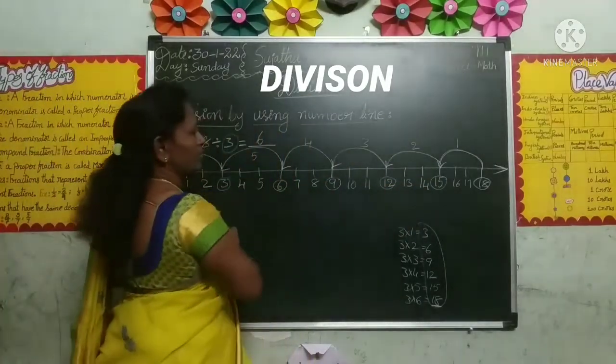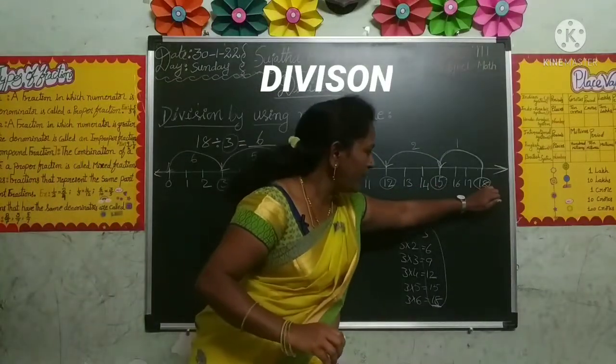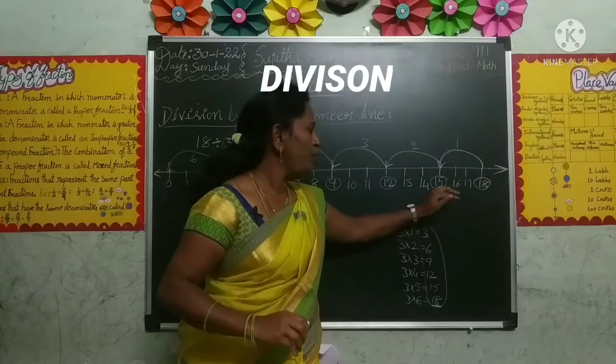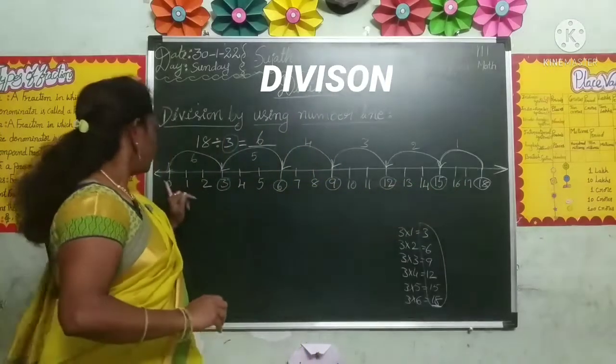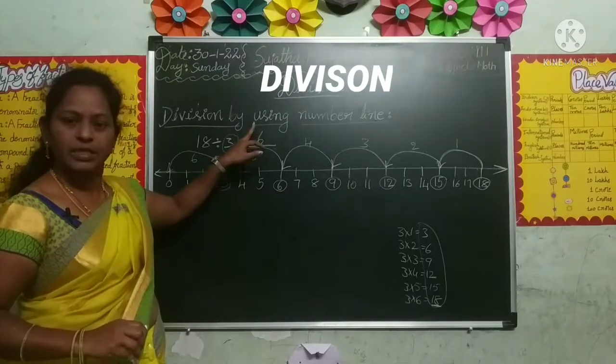From 18, we made jumps of 3 steps backward till we reached 0. How many jumps taken? 6 jumps. So the answer is 6.